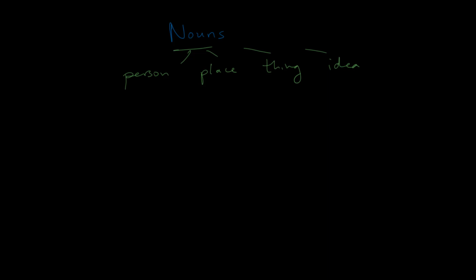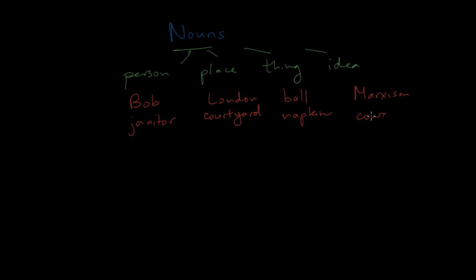Now, let's give a few examples to make this a little bit more concrete. So for person, for instance, we could say Bob, we could say janitor, and the list goes on. For place, we could say London, we could say courtyard. For thing, we could say ball, or napkin, let's say. And for idea or quality, we could say something like Marxism, or we could say cowardice. And obviously, these are just a few examples. There are many, many nouns in the English language.